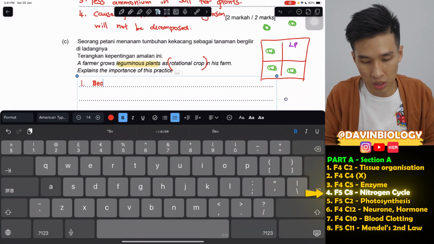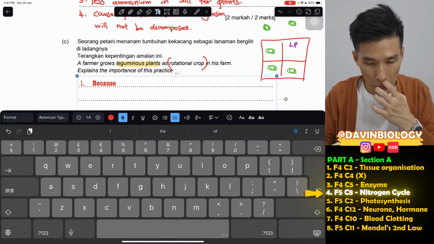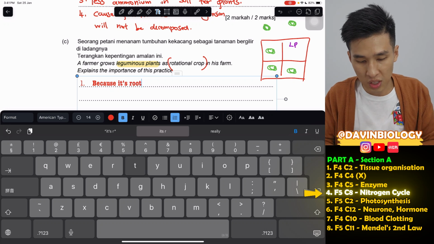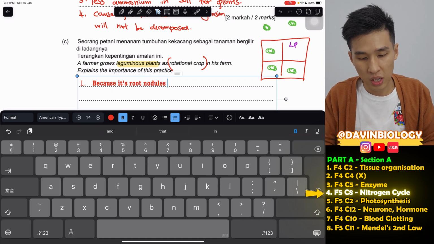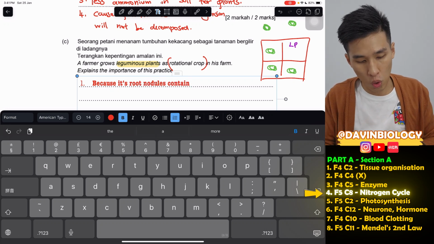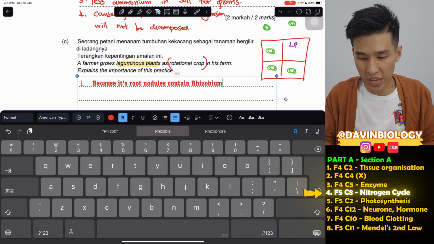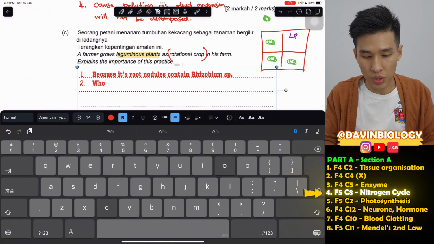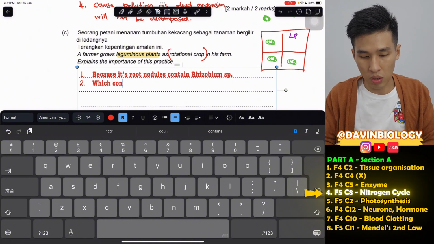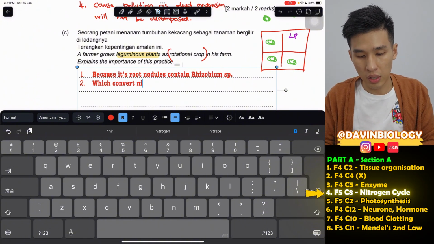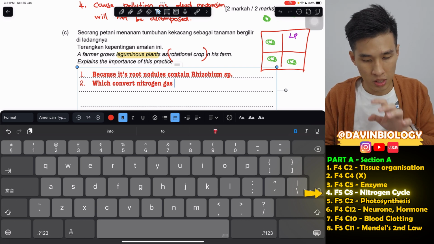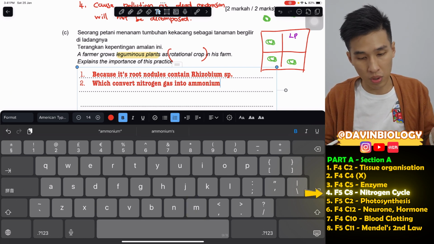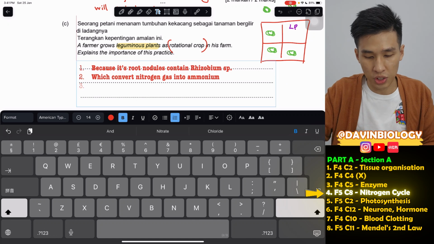So you can say because its root nodules contain this bacteria called rhizobium sp. You have to remember the name of this bacteria for this question. Which converts nitrogen gas into ammonium. If you write the process, you also get 1 mark: through nitrogen fixation.